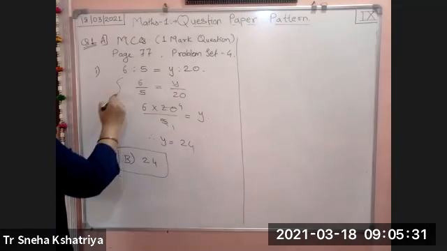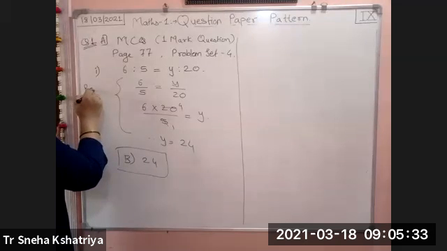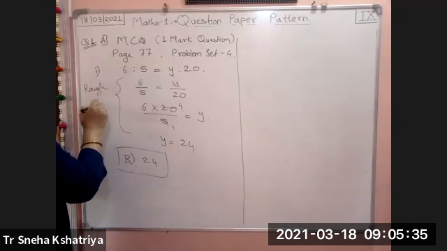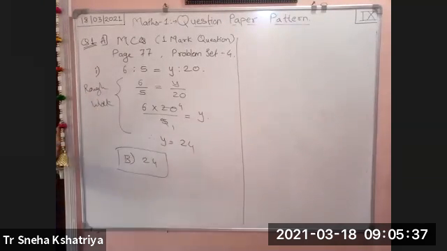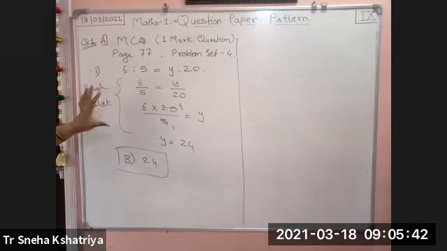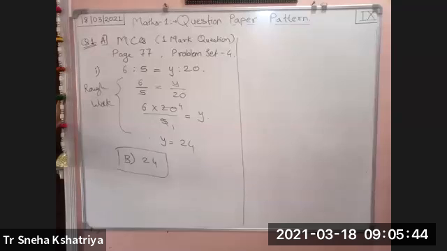All this is rough work. Either you can do it on the last page or you can take any rough page and solve there. Don't write anything on your question paper. Remember one thing, if you write anything on your question paper, it will be considered as a copy.